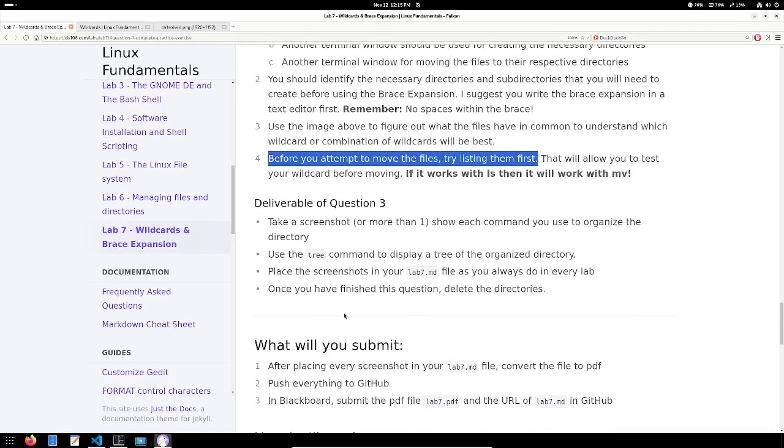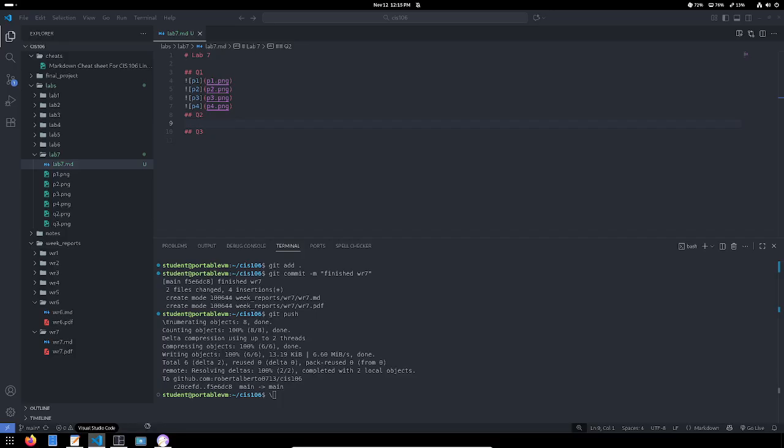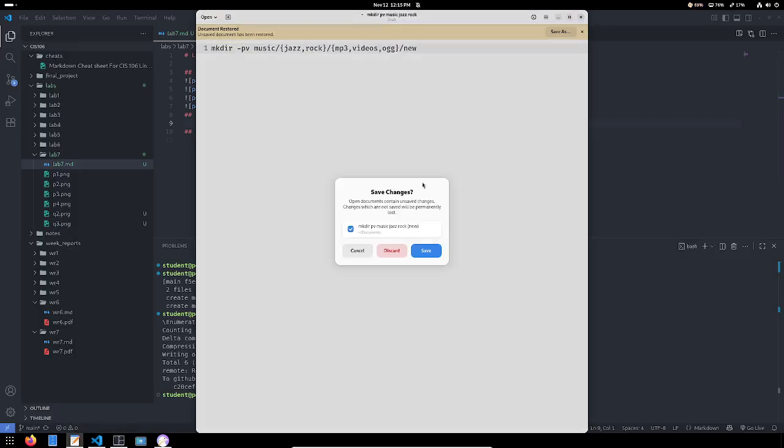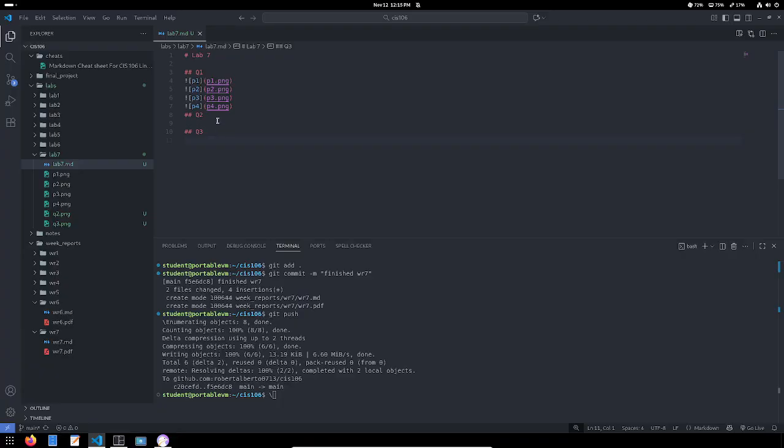And obviously, when you're done with your lab number 7, you are going to do the same thing you do every single week. You're going to create your lab number 7 directory, and then you provide your screenshots where you need to. Q2.